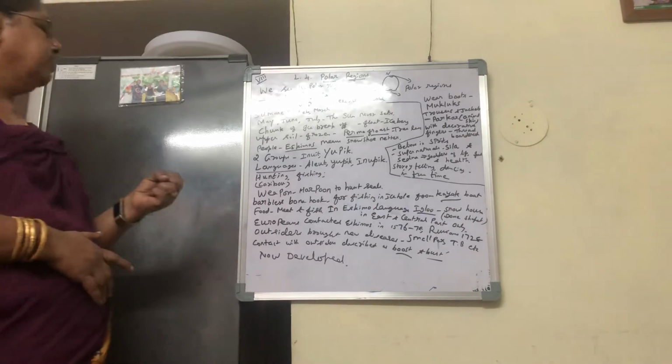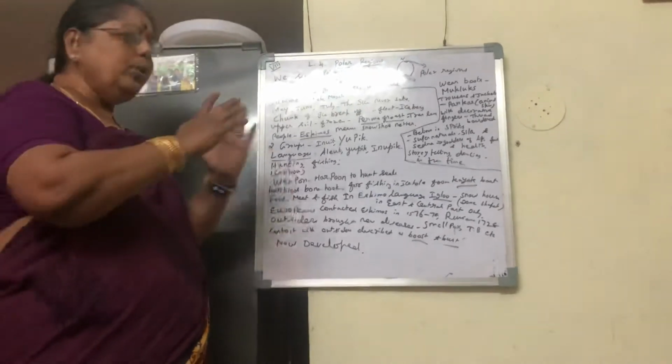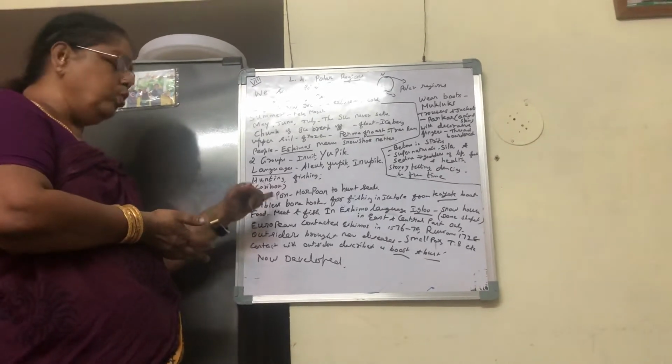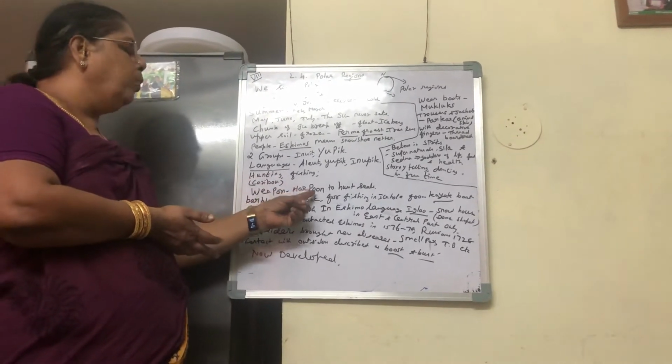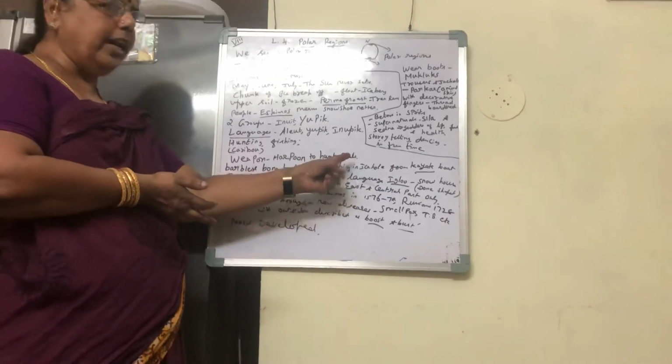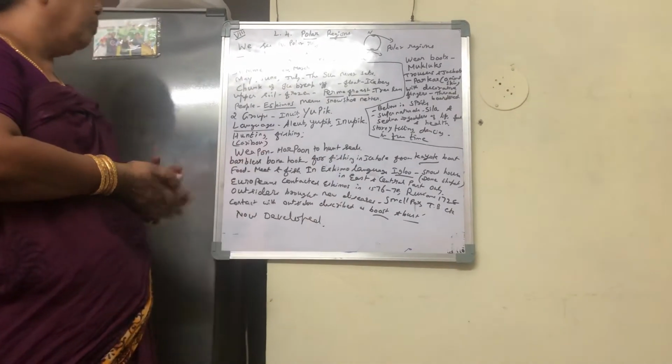They catch the fishes. Then how do they catch the seal and fish and all? What weapons and tools are they using? Harpoon, to hunt the seal. Seal is the animal. To hunt it, they use this harpoon.